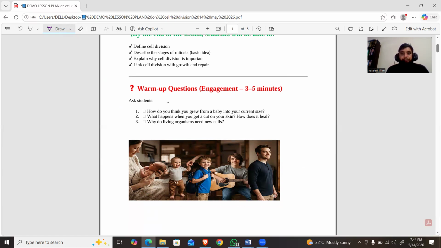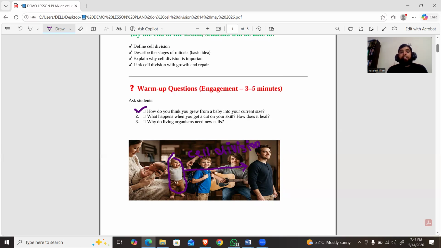The first question: can anyone tell me how do you think you grew from a baby into your current size? My students usually say that the cell division process is involved behind this, and the answer is right. So how does a small baby become an adult? The main secret and the main magic behind this is cell division. Due to cell division, the small baby becomes an adult.